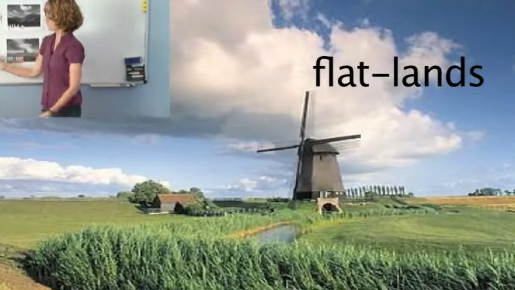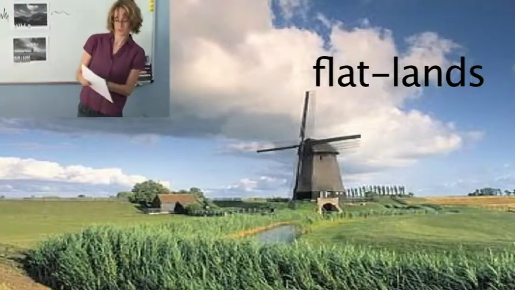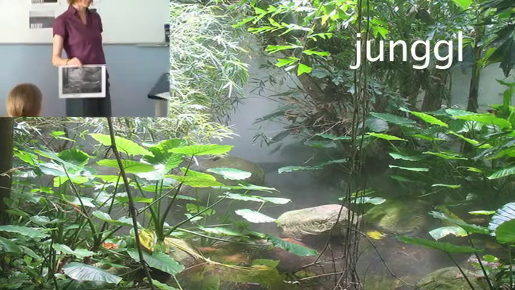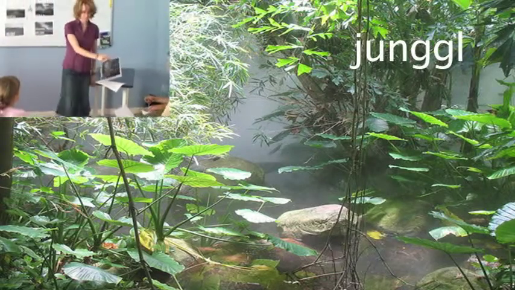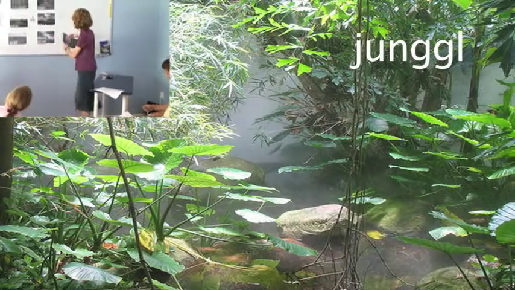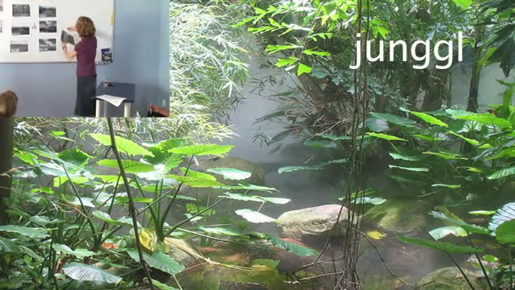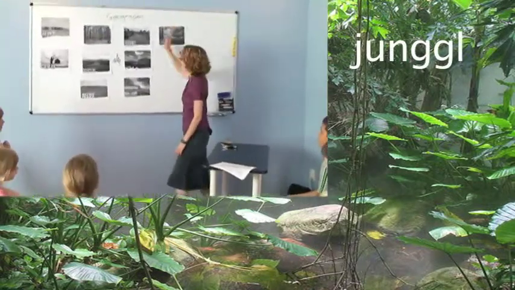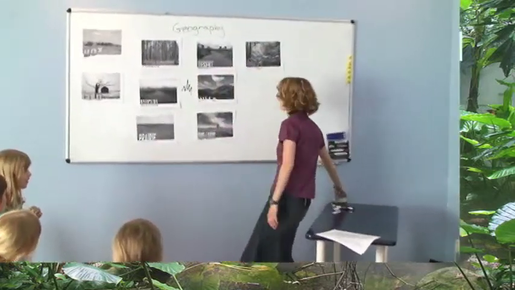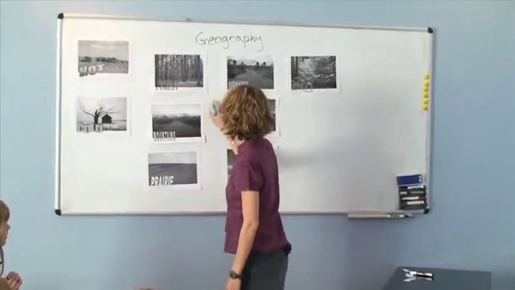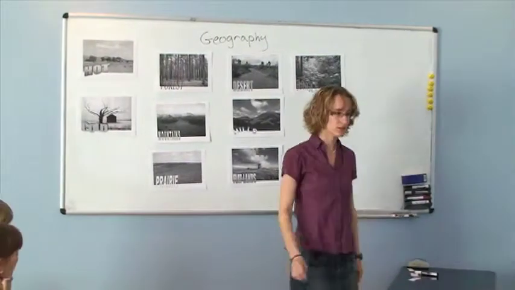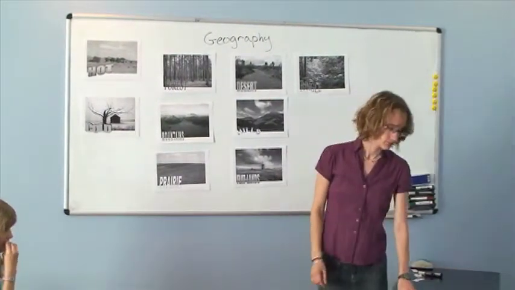It's kind of similar to a prairie. Now, last one is a jungle. Ooh. Are there any jungles here? No. There are different kinds of jungles.